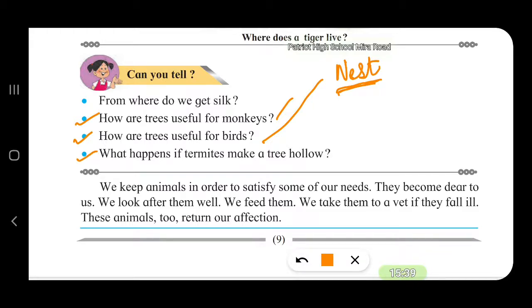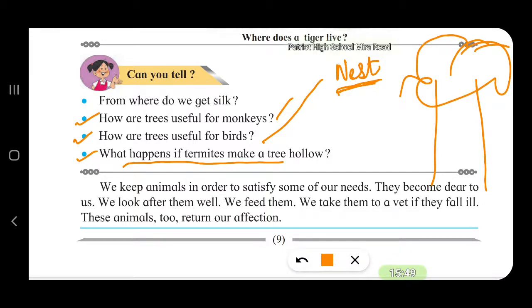Fourth question: what happens if termites make a tree hollow? Suppose this is the tree and termites start eating the inside of the trunk. Everything is eaten up, so it becomes hollow. So it becomes very weak. And whenever there is a breeze or wind, it will get cut off and the tree will fall down.